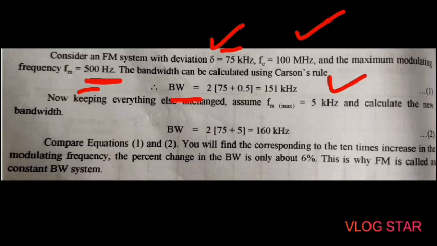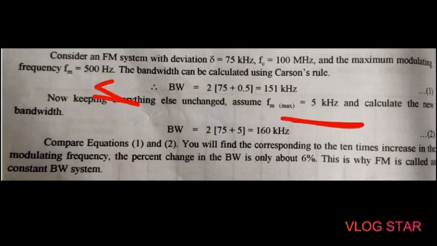Okay, now keeping everything else unchanged, assume that the maximum modulating frequency value is 5 kilohertz. Then we have to calculate here again the new bandwidth. In the first case, the value of fm is 500 hertz, but in second case we want to take the value of fm as 5 kilohertz. Then the bandwidth in the first case is 151 kilohertz, and in second case bandwidth is 160 kilohertz.